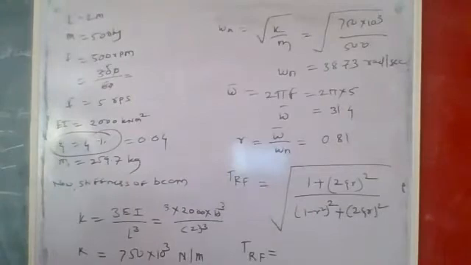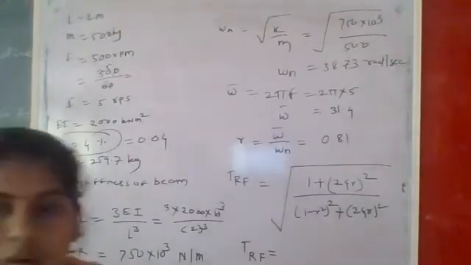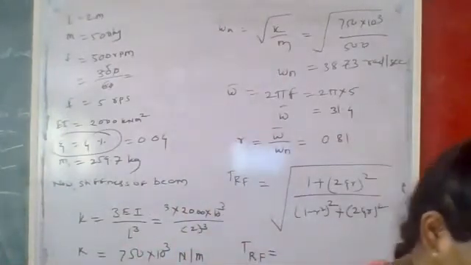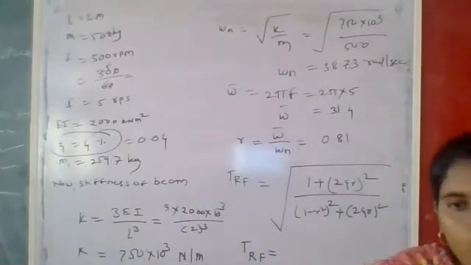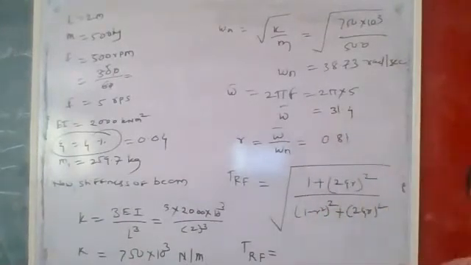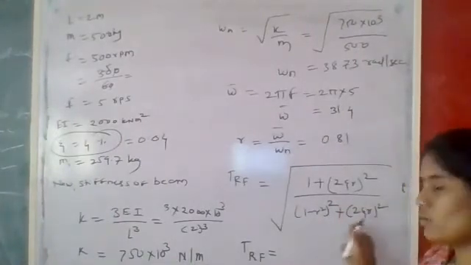What is the value of TR? Manisha, what is the value of TR? 1 plus (2 zeta r) squared divided by (1 minus r squared) squared plus (2 zeta r) squared.